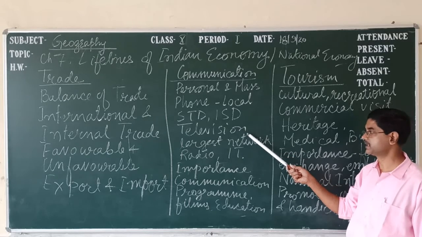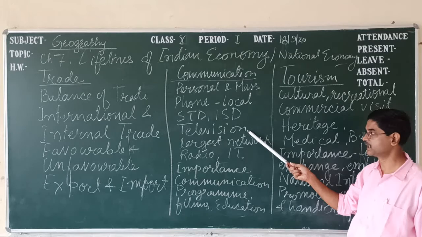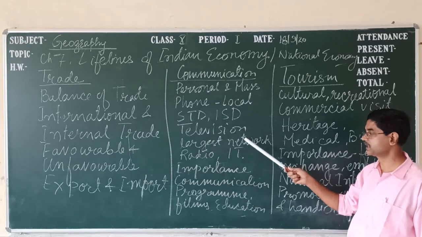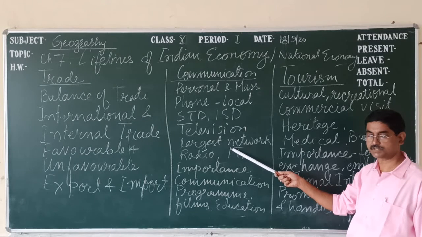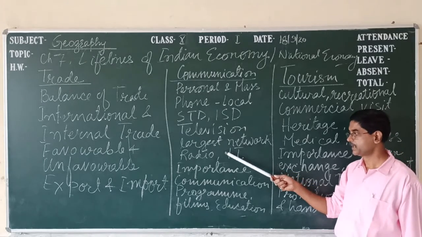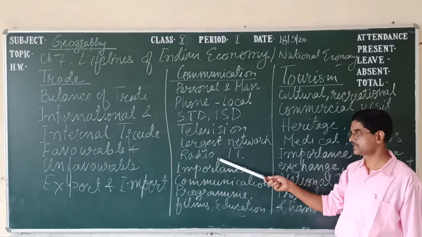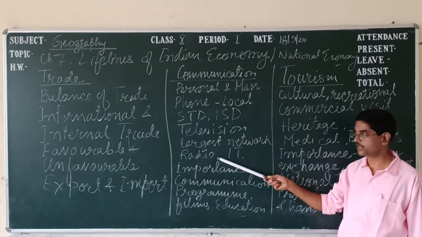Next one, television. Television is also mass communication. Television is the largest network. Doordarshan is a national or terrestrial network with maximum network coverage. Next, radio and television, these are under mass communication.